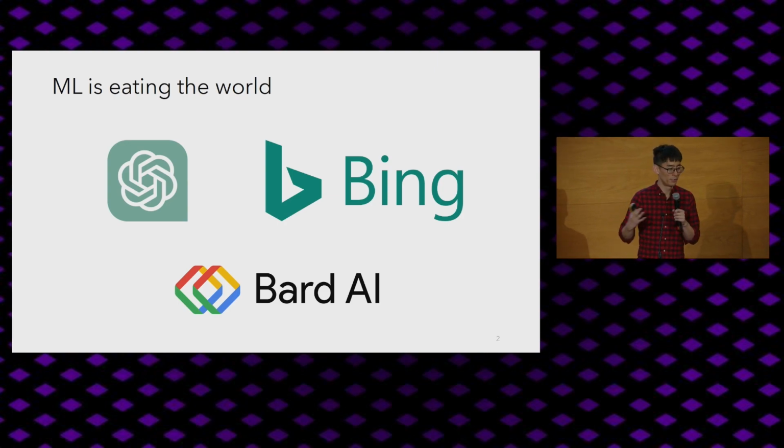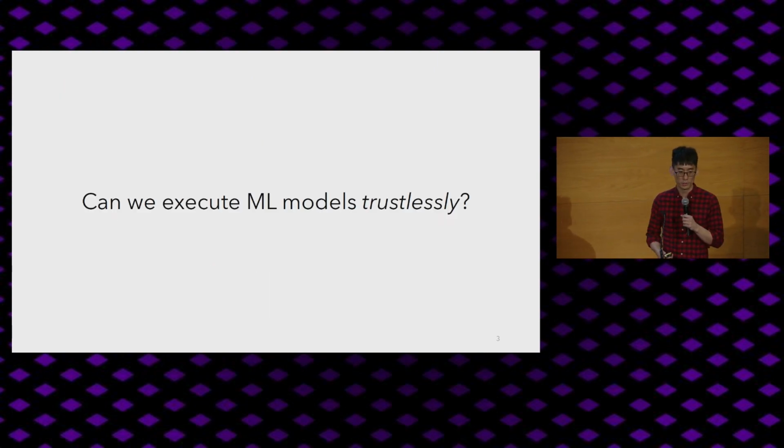So if you've been following the news over the past few months, you'll probably know that ML is eating the world and we'll all be unemployed soon. So things like ChatGPT, Bing Search, and Google Bard are becoming increasingly prevalent. And also things I'm not mentioning here, for example, Midjourney and Stable Diffusion have shown amazing results. And so one question I want to focus on today is, can we execute machine learning models trustlessly?